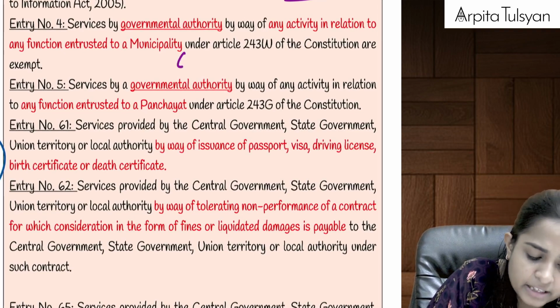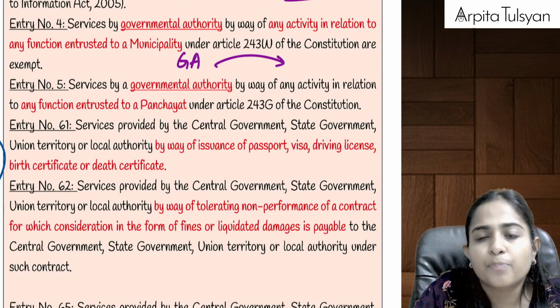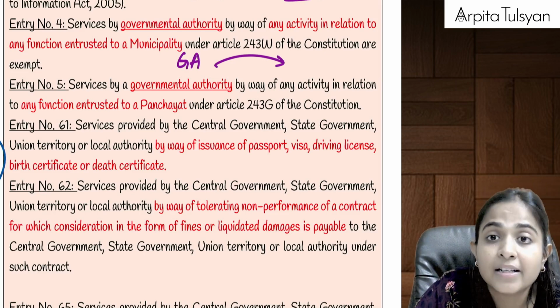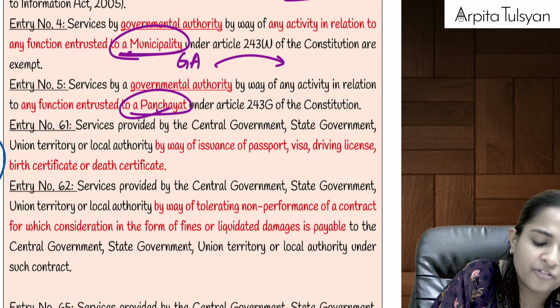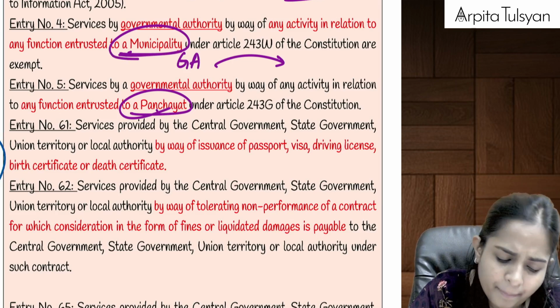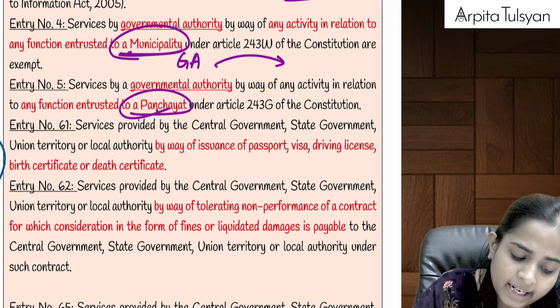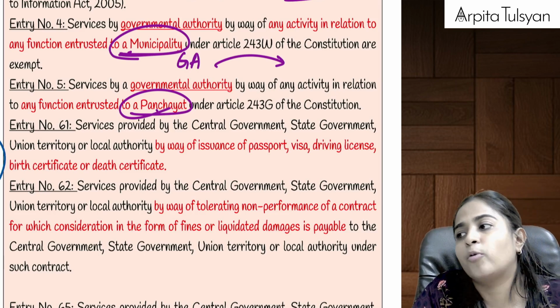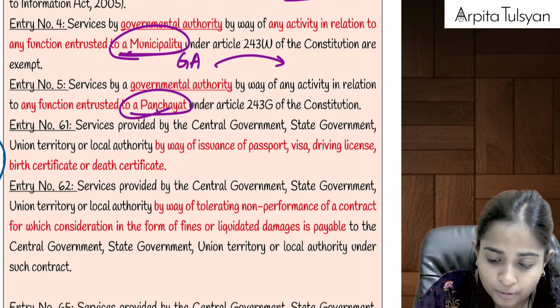Then any services provided by a governmental authority, which were actually the functions of the municipality or the panchayat, such as cleanliness, road development, transport development, etc. Any services provided by a governmental authority of those functions which were originally entrusted to the municipality or panchayat will also be totally exempted from GST.